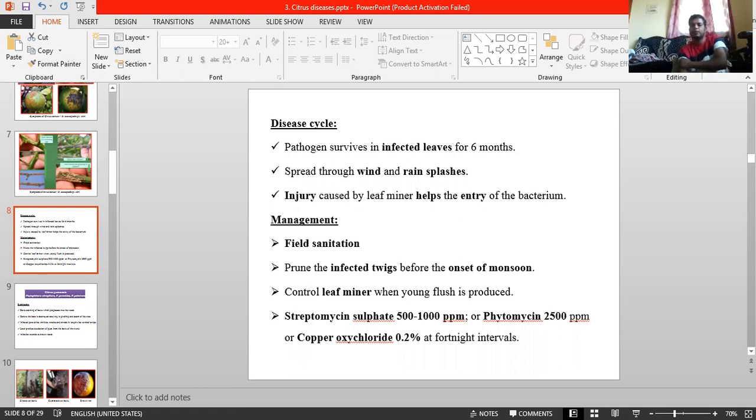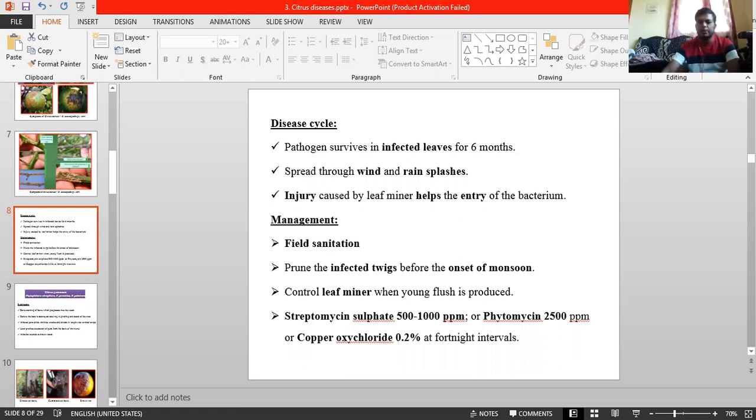It can help in dissemination of the pathogen, along with rain splashes. These are the major things. Damage caused by any other mode can also help the direct entry of the pathogen. This is regarding how the pathogens survive in favorable climatic conditions.